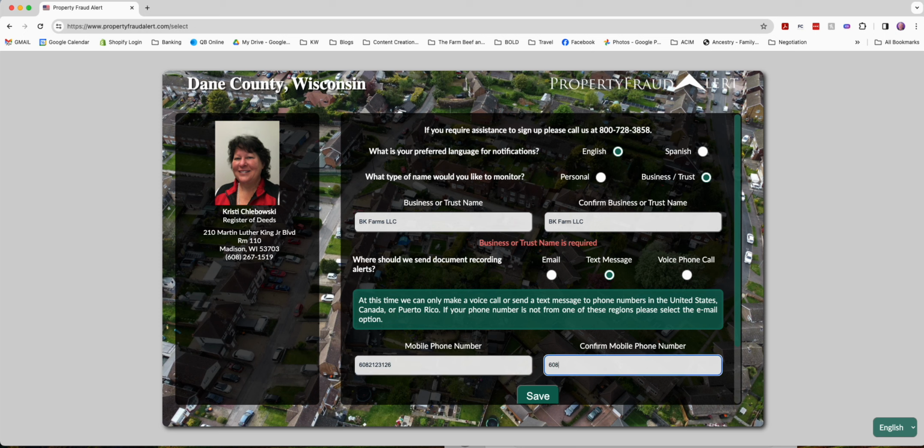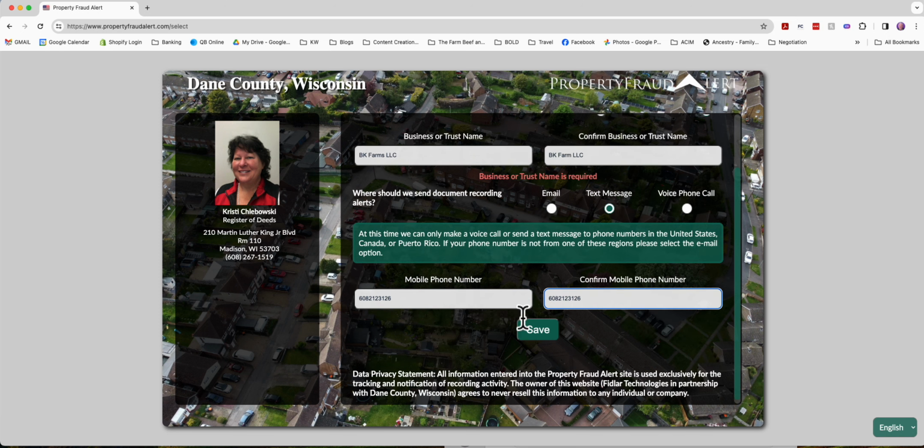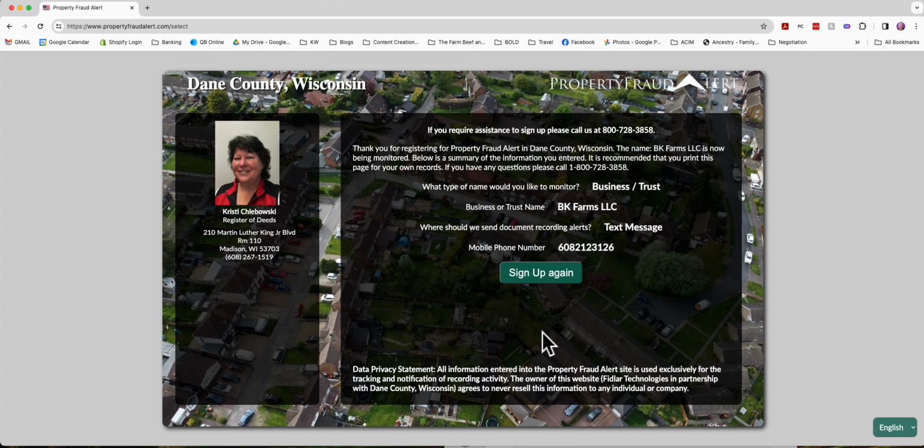Type in my mobile number. And let's see if... Oh, it didn't match. I forgot to make that plural, which it is. There we go. Now we got that matching. There we go. Now this is the screen that you get at the end.